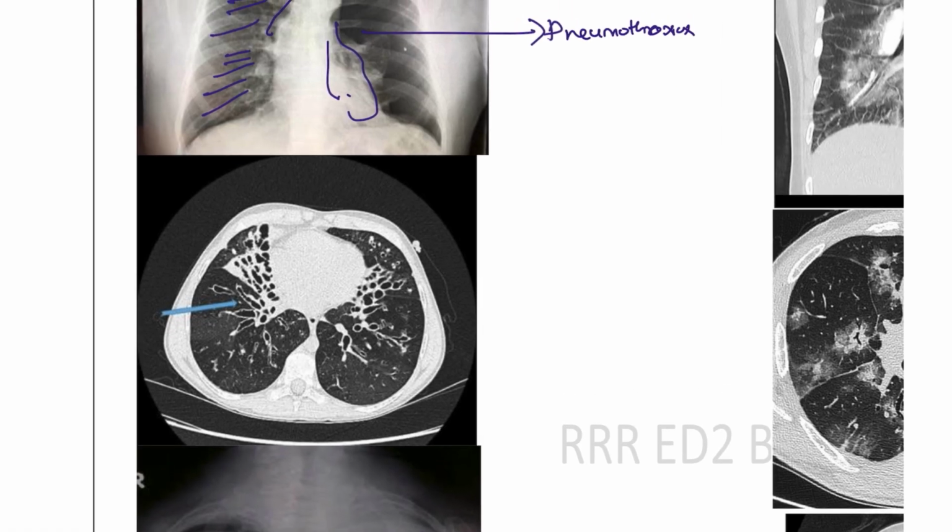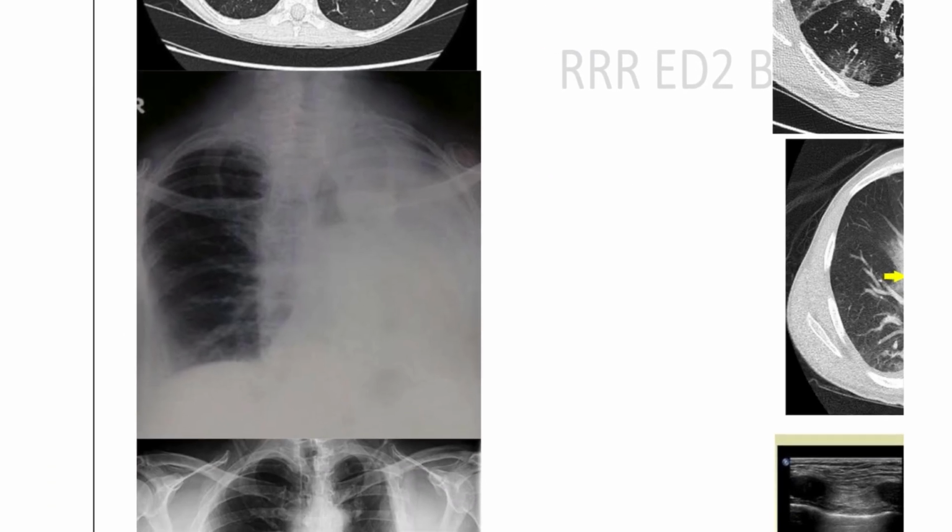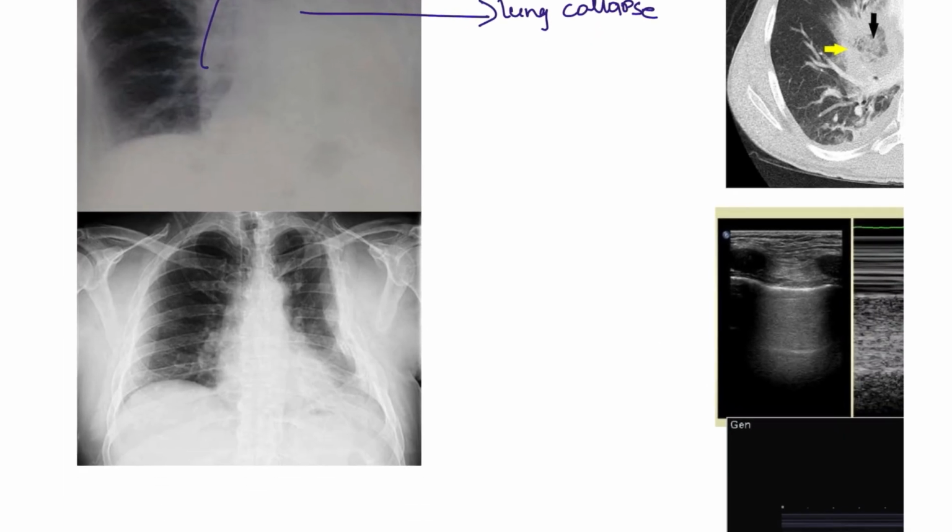Next picture that you can see here. This is a tram track appearance, signet ring appearance. This is the tram track plus signet ring appearance seen in patients with bronchiectasis. And here the lung is completely collapsed, the trachea is deviated, atelectasis. This is known as lung collapse or atelectasis.